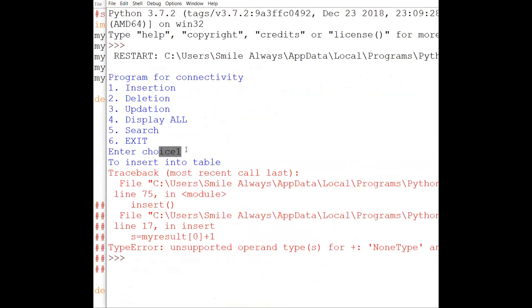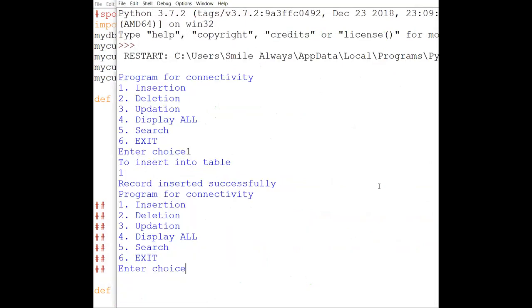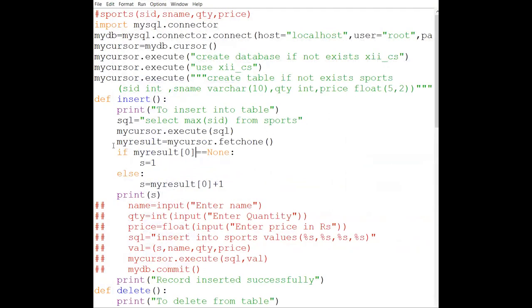So you can see over here, enter choice 1 to insert in the table. Sorry, that 0th record I have to check. So my result of 0. Okay, then I will run this. First, and now you can see, if my table is empty, in that particular case, it is generating 1. Otherwise, it was generating whatever was the last value. So now this is working perfectly.